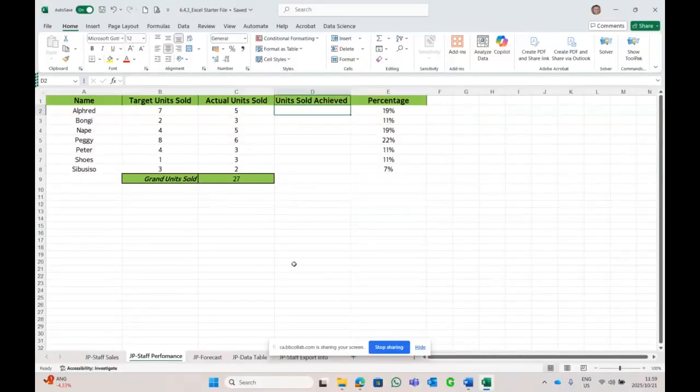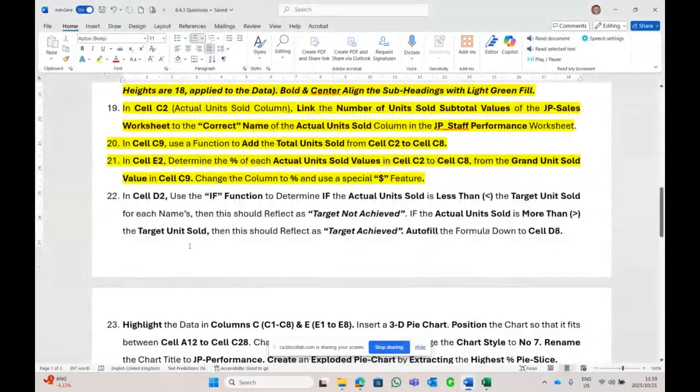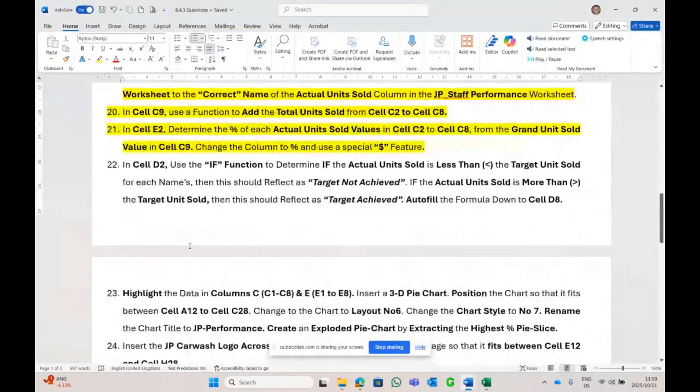Right. Now they want me to determine whether the number of units sold was achieved. So let's see what the question is. Use an IF function in D2 to determine if the number of units sold is less than the target, then the target is not achieved. But if it's more, then the target is achieved. And then we autofill the values down.